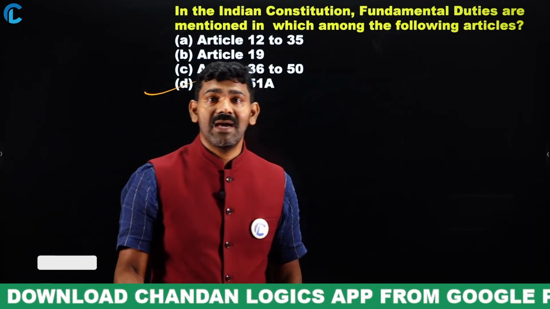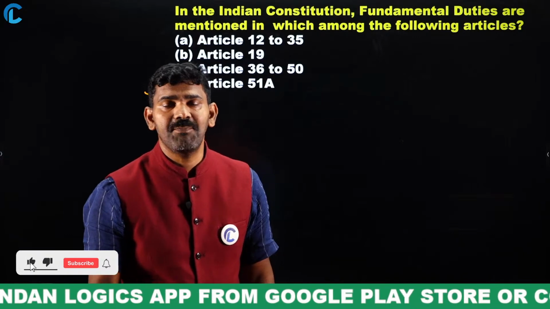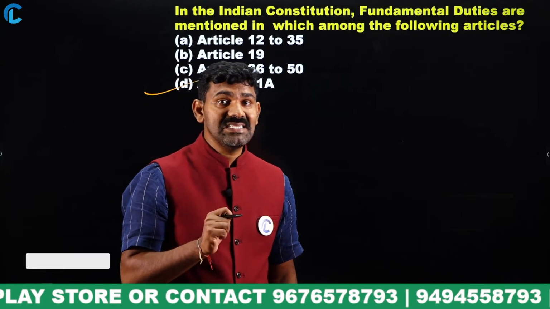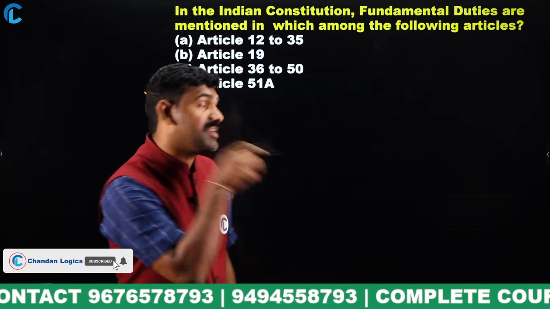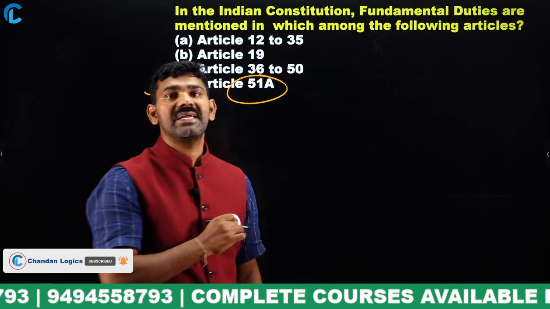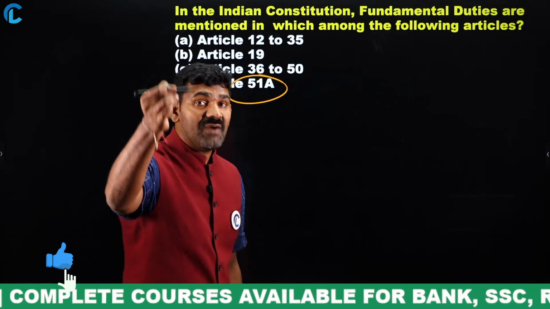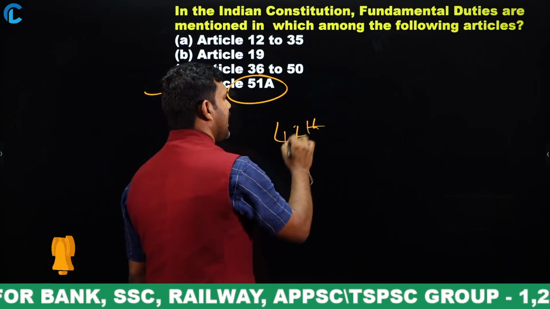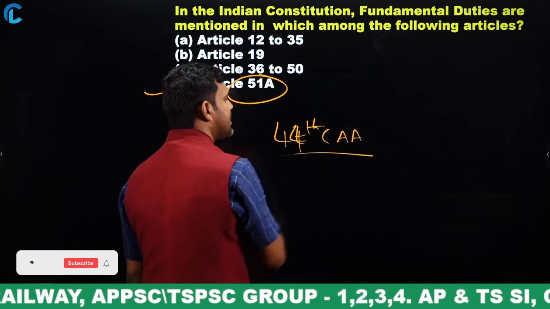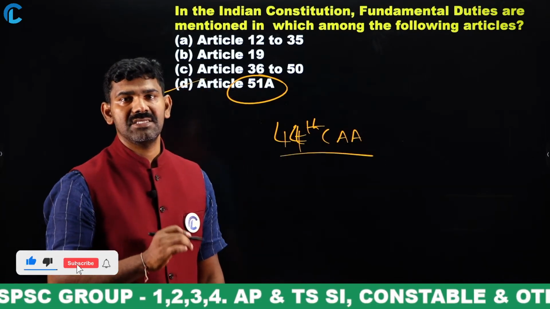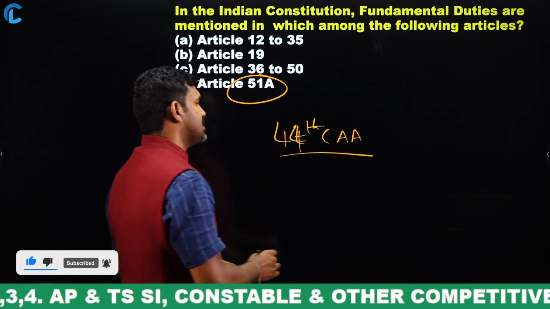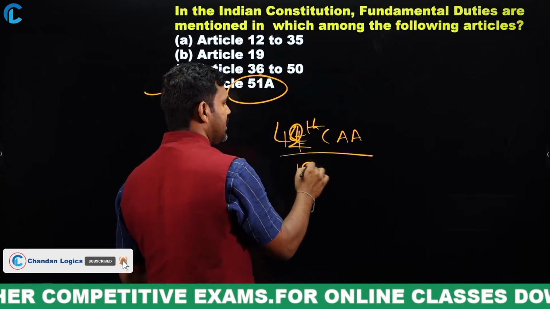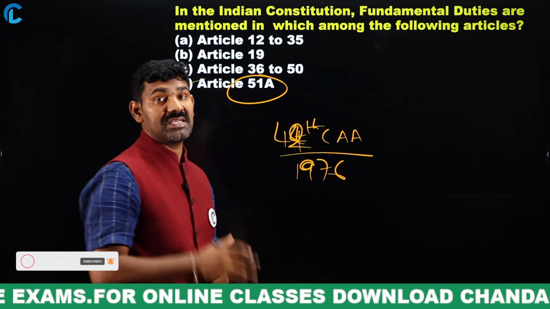See, I am not asking about directive principles of state policy. I am asking you about fundamental duties. So Article 36 to Article 51 will be DPSP, but Article 51A will be what? Fundamental duties. Very, very important. The fundamental duties were added to the Constitution by the 42nd Constitution Amendment Act, I'm sorry, not 44th, it's 42nd. It happened in 1976, 42nd, not 44th.